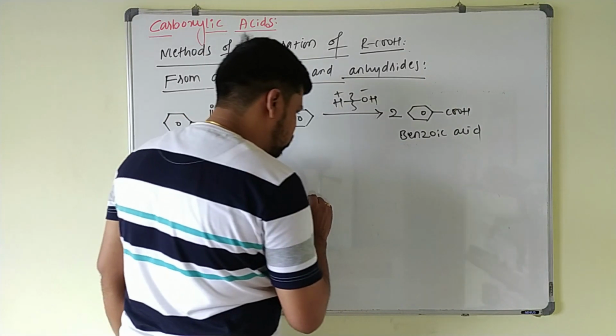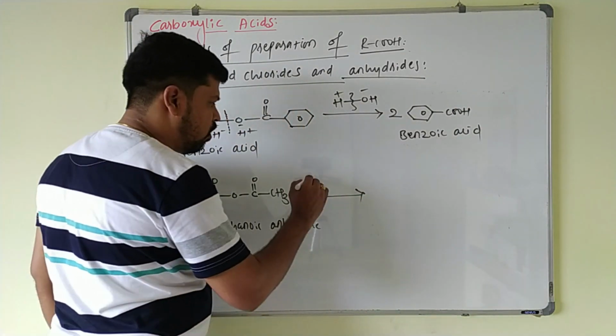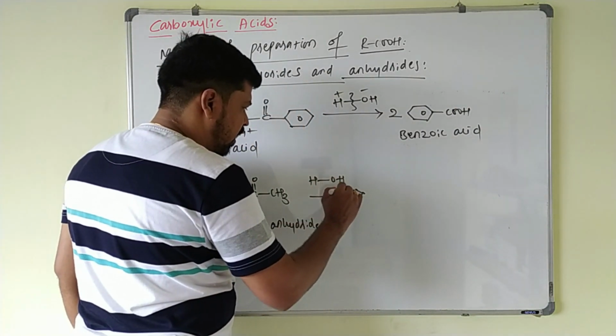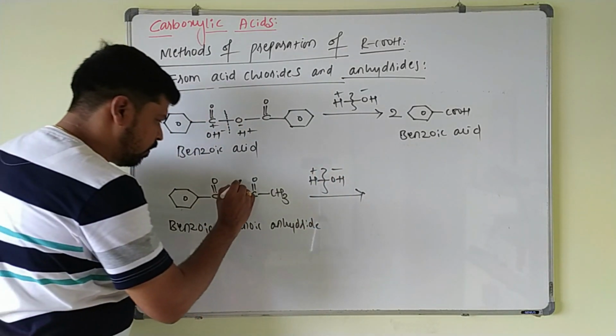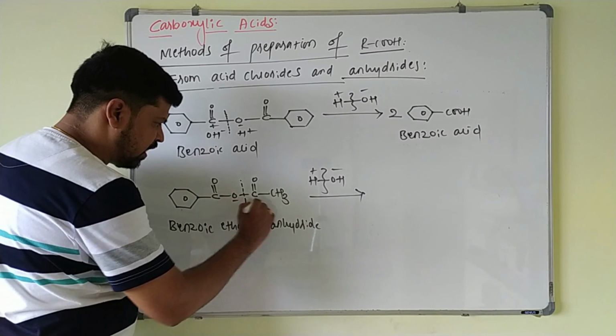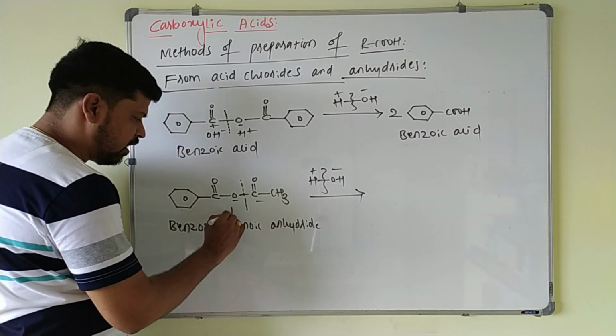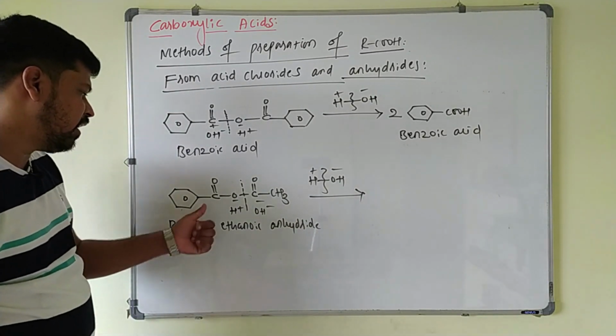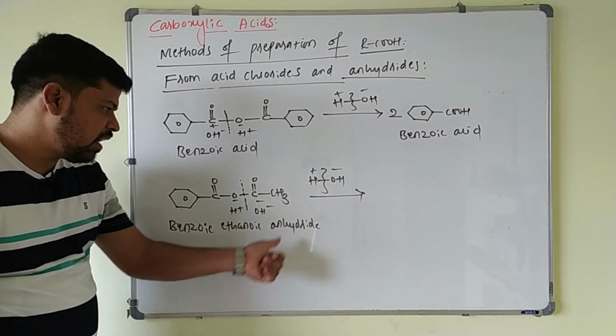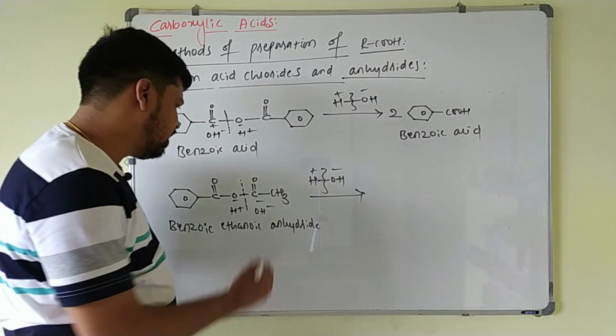And this benzoic ethanoic anhydride on treating with water, again it undergoes hydrolysis, H plus and OH minus. You break this bond here, this is negative and this will be positive, and here you add H plus ion, and this side you add OH minus ion. Again you will get benzoic acid, and this is acetic acid you will get, that is ethanoic acid.